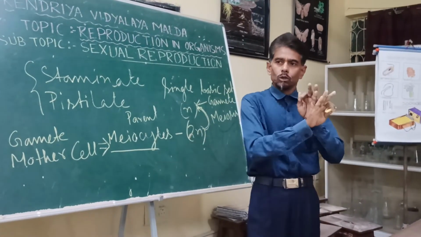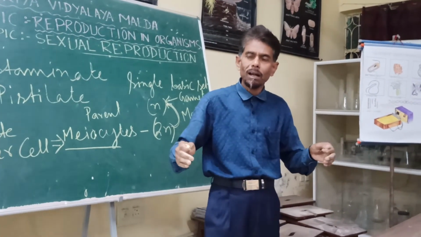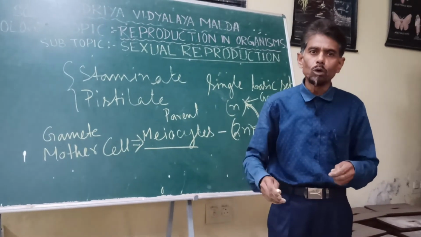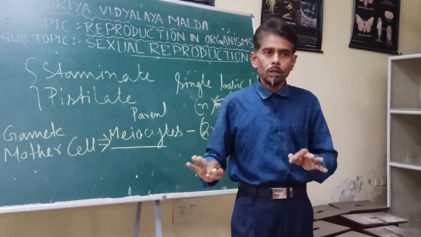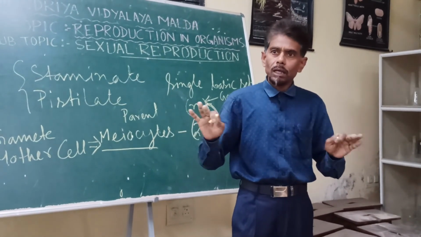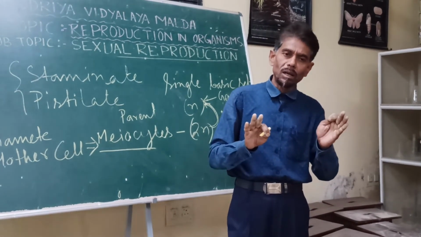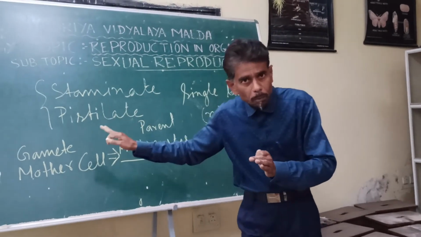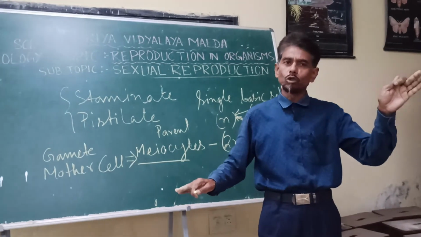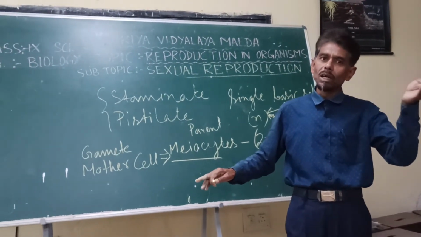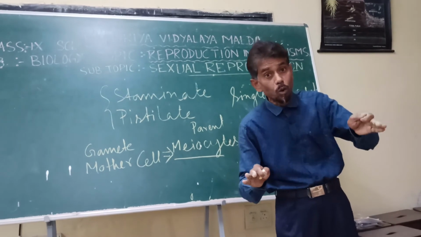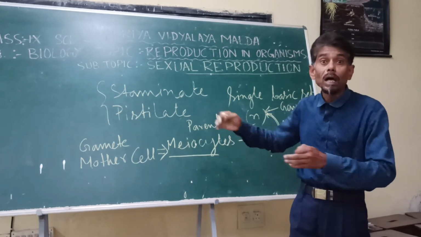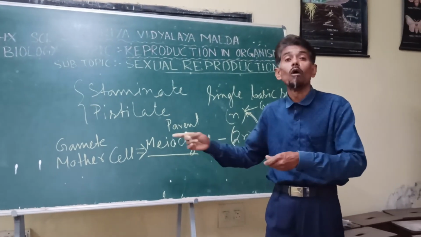So this gamete, male and female, during fertilization will fuse to form the zygote, which again becomes diploid. So this is very clear to you. You could easily guess the basic difference between the sexual mode of reproduction and vegetative propagation or asexual mode of reproduction. Why in vegetative or asexual mode of reproduction are the individuals produced called clones, but here they are not, because they are distinct from each other. Two gametes from two different parents meet to form the individual.